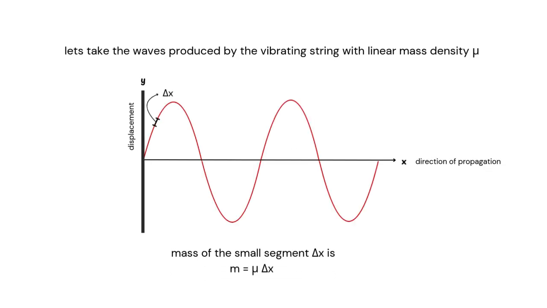So now let's derive the wave equation produced by the vibrating string with linear mass density of mu. This is what we saw earlier when the string was vibrating. So the mass of the small segment delta x, as you can see here, is m equals mu into delta x, because mu is nothing but the mass density and delta x is a tiny segment that we are taking.